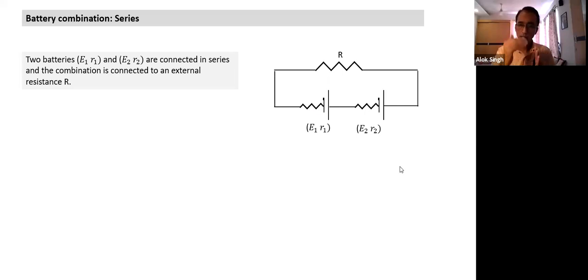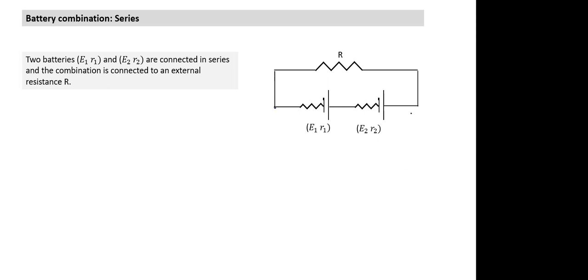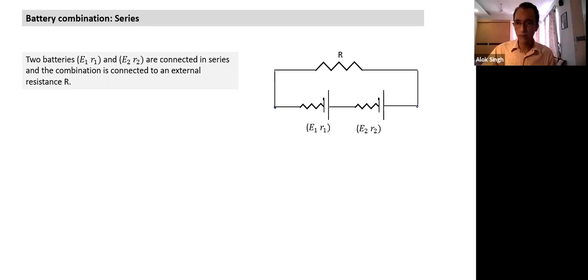But when I connect the same resistance R, the current should remain the same. That's what an equivalent battery means. Two batteries are connected between these two points. If I replace these two batteries with one single battery, and the current flowing through the resistance remains I, it means the two batteries are equivalent.